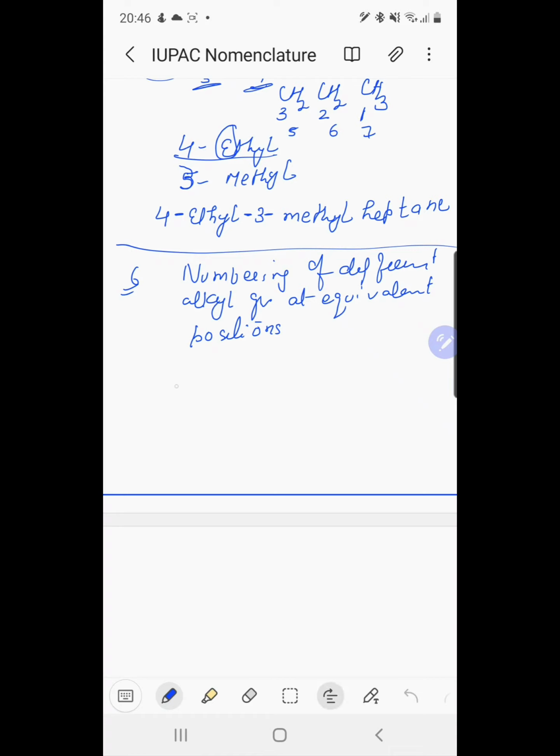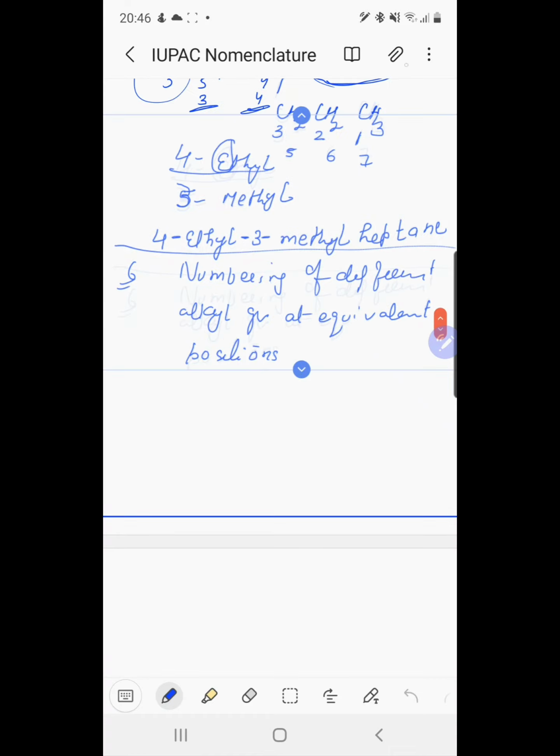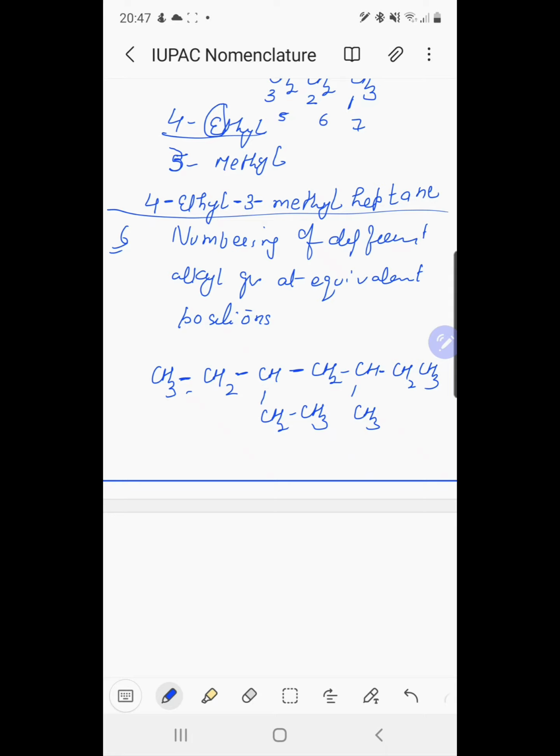We explain it with one example. For example, in this compound, if we select the longest chain, 1, 2, 3, 4, 5, 6, 7, and from the opposite side, 1, 2, 3, 4, 5, 6, 7, it is a 7 carbon atom compound, a heptane derivative. Now it has two substituents, one is methyl and one is ethyl.